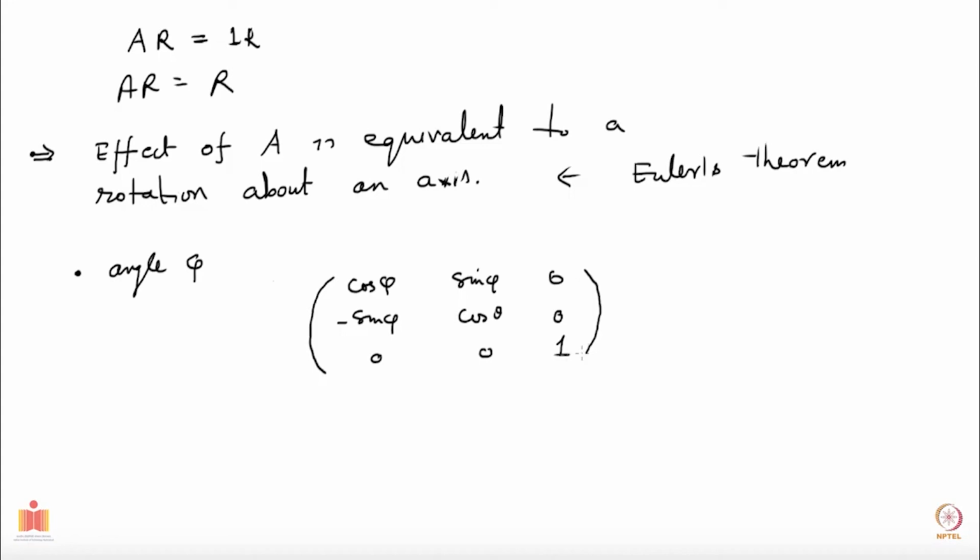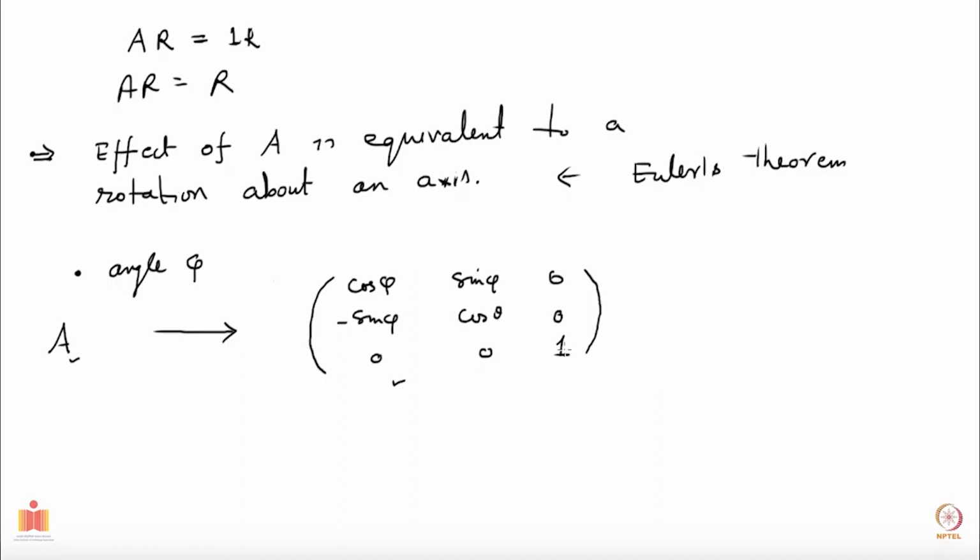Which means that I can go from A to this one by a similarity transformation, right? This is the one which does all the job, but we are saying whatever it does is equivalent to this rotation. So I should be able to find a similarity transformation from here to there, which will be equivalent to a rotation about the new z axis. Okay, that's good.